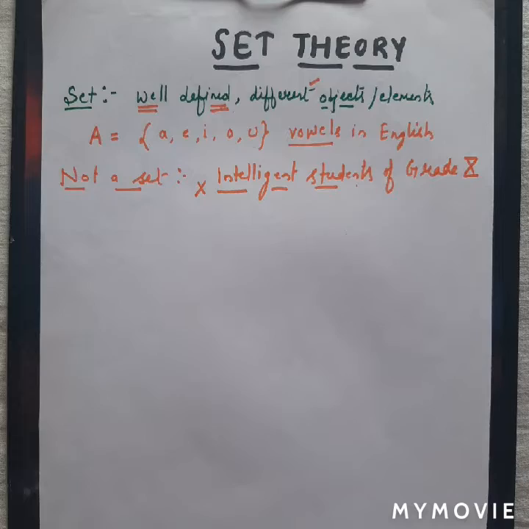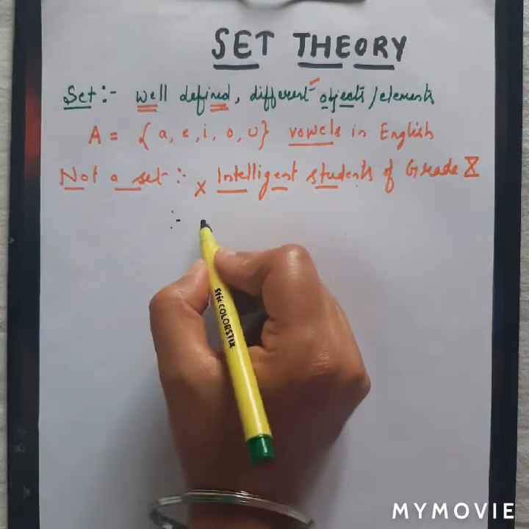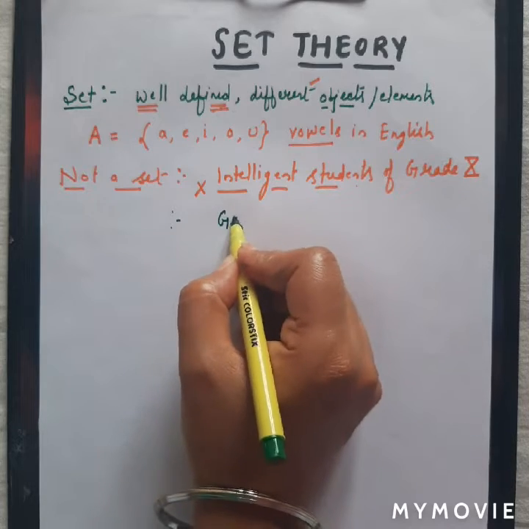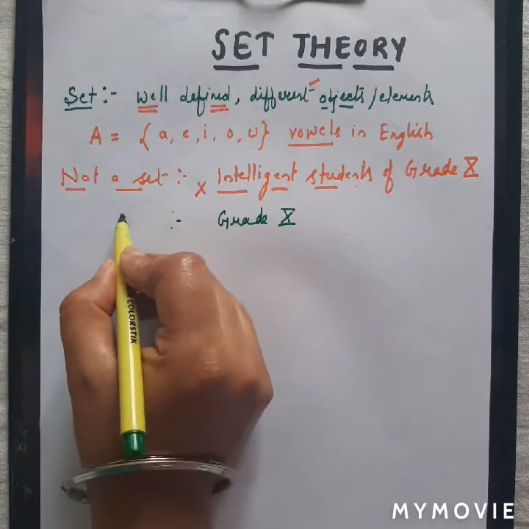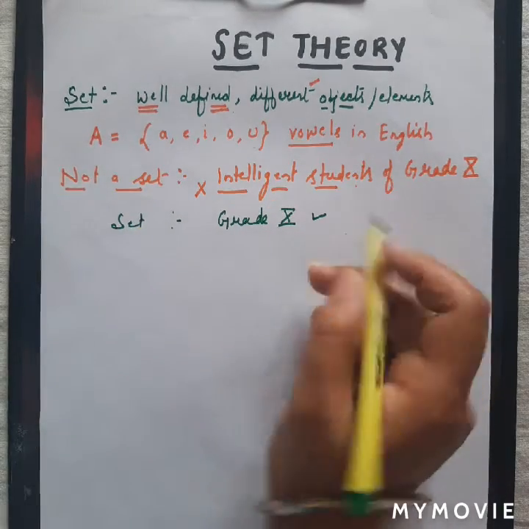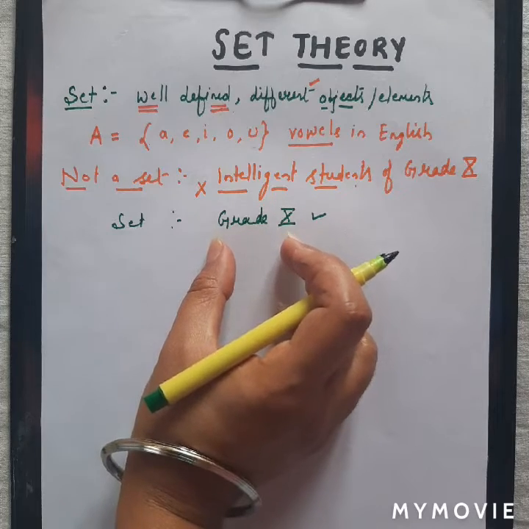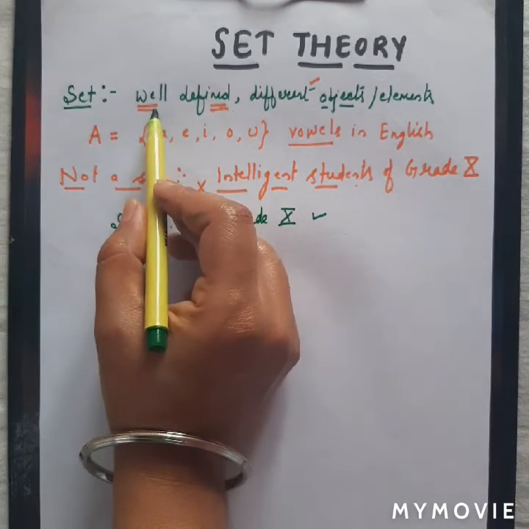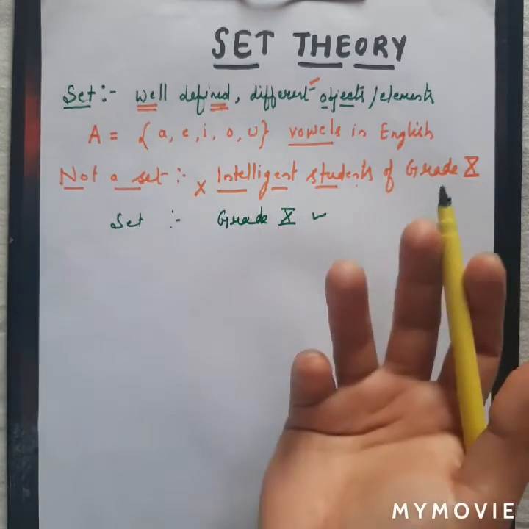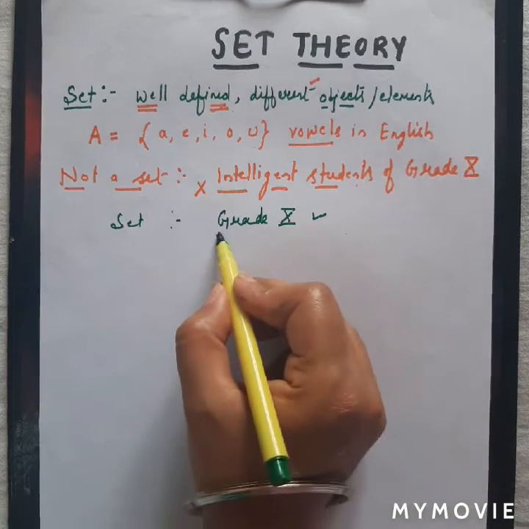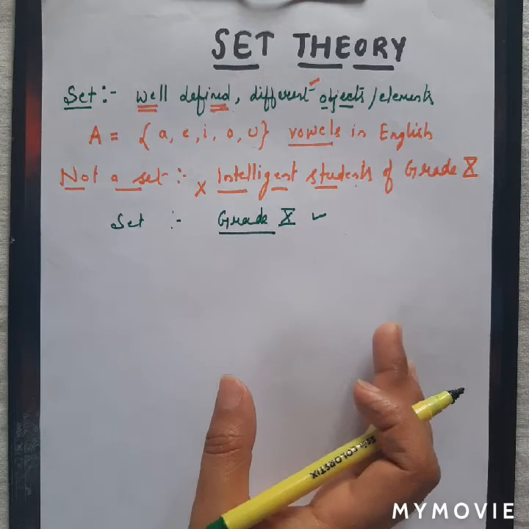Apart from this, rather than intelligent students, if we take the collection of students of grade 10, simply the grade 10 students, then yes, it is a set. Why? Because the elements are different, all students will be different, and all elements are well defined. What is the definition of the students? These are students of grade 10. So in this way, this will be a set.